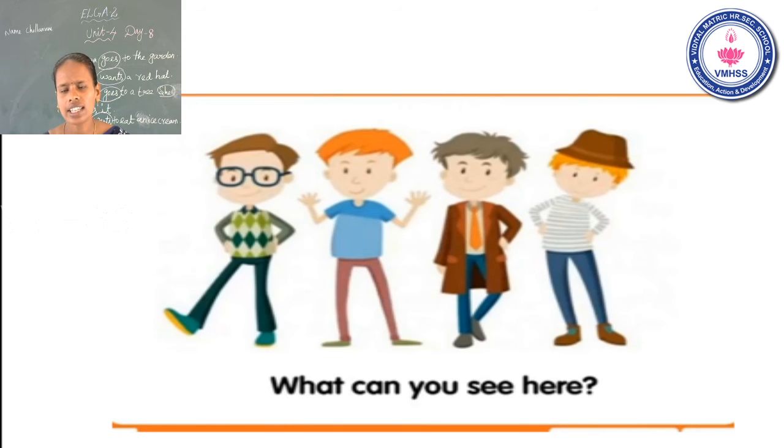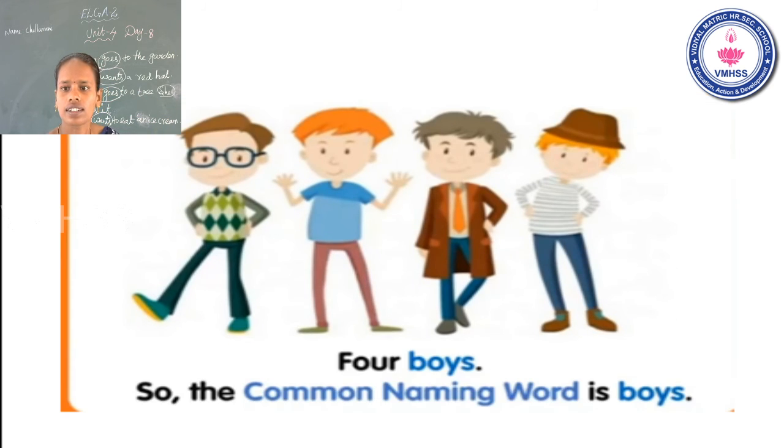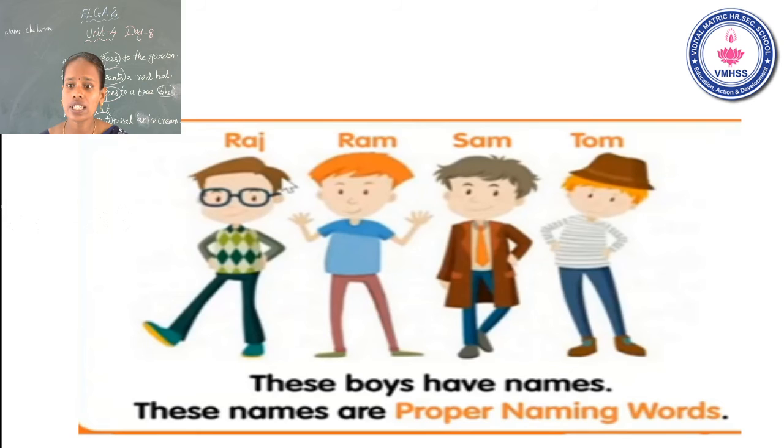What can you see here? There are 4 boys. So the common naming word is boys. These boys have names: Raj, Ram, Sam, Tom.